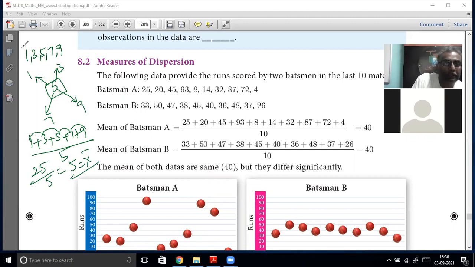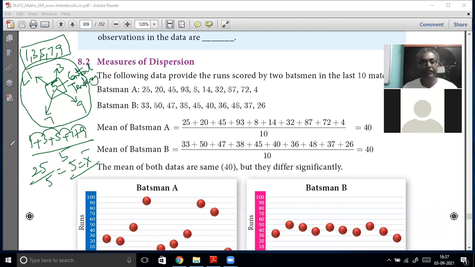In all this data, this 5 is sitting at the center of the entire value of data. You are able to see 1 and 3 are on one side, pulling it one way. 7 and 9 are pulling it upward, 1 and 3 are pulling it downward, but 5 is in the middle. That is why it's called central tendency. Measure of central tendency.